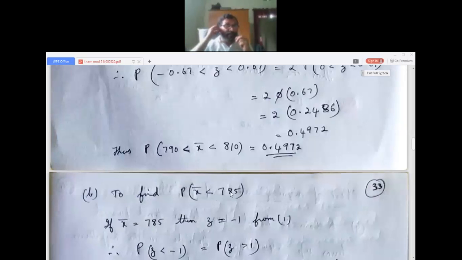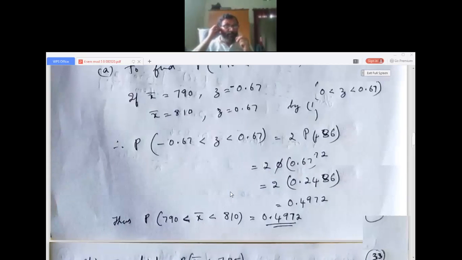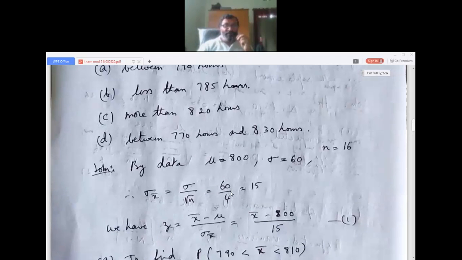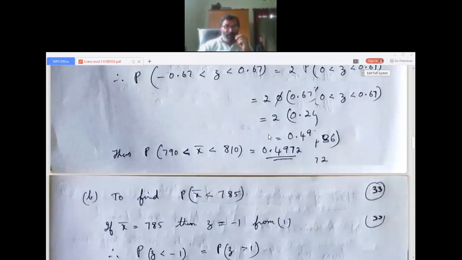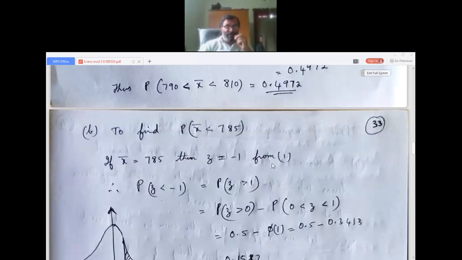If x bar is 785, we substitute here. What will be the value of z? 785 minus 800 by 15, that you will get as z equals minus 1. Just see whether I am correct. I have written everything from equation 1. So the given problem changes to P of z less than minus 1.